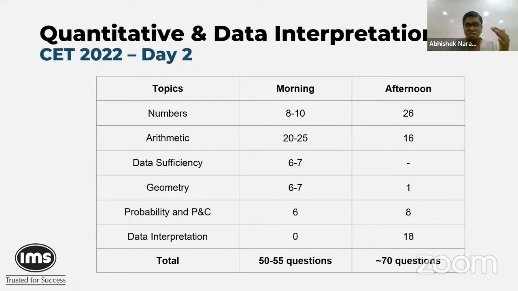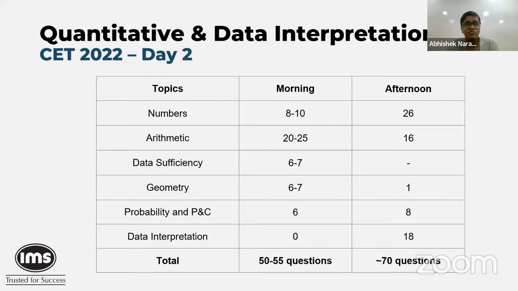So if you notice, the set off of the numbers went in your arithmetic. So arithmetic had fewer questions in the afternoon section as compared to the morning section, which had 20 to 25 questions. Surprisingly, data sufficiency was absent in the afternoon section, and there were 6 to 7 questions in the morning section. So we see a nice little skew happening, but again, on the overall scale, that's not really going to hamper our targets too much, right?